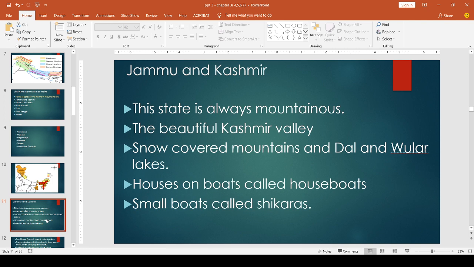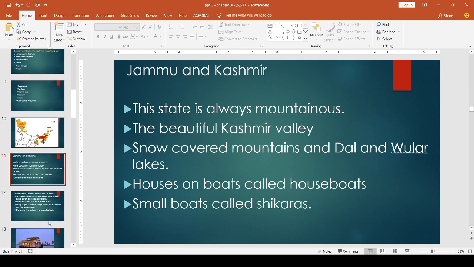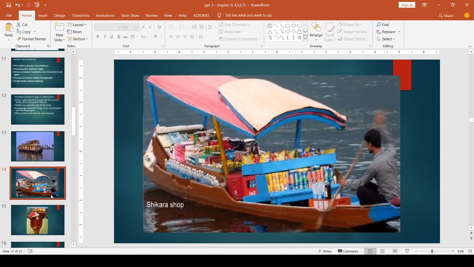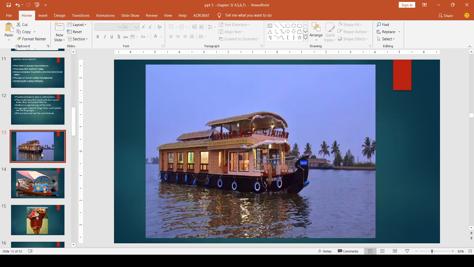Mainly these houseboats are used as hotels, moving hotels. Small boats are also there, called shikaras, used as floating shops. I will show the picture. This is a shikara, used as a shop, running shops like that. And this is a houseboat, mainly used as a hotel.